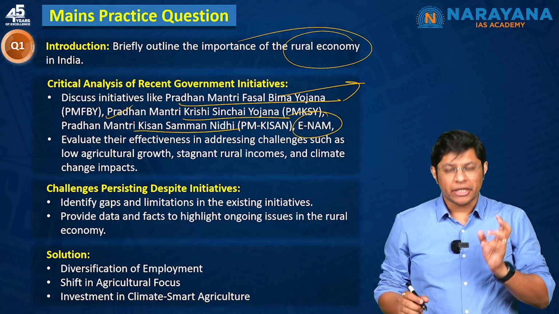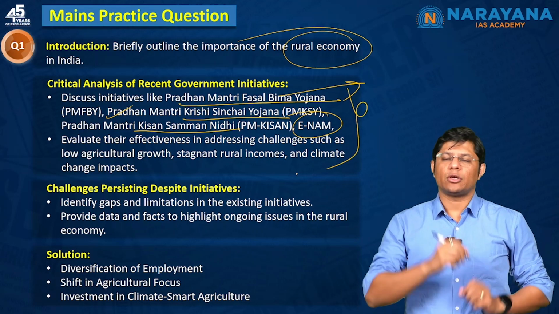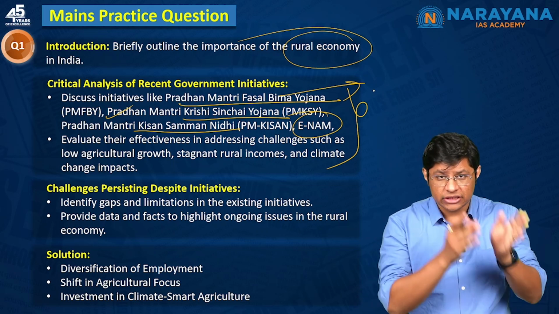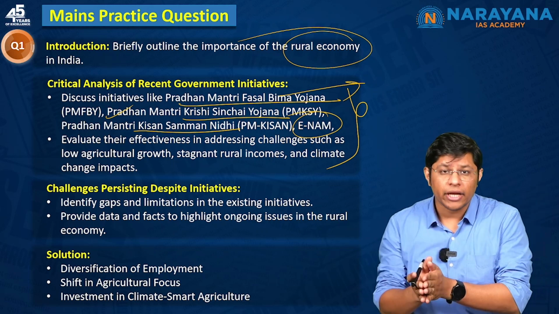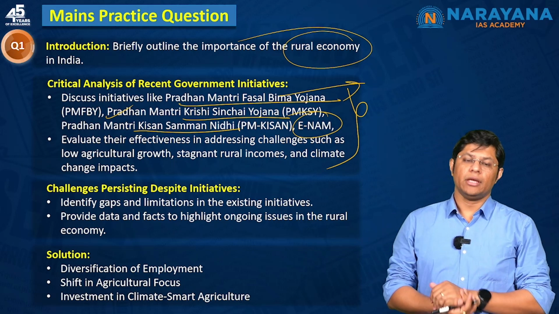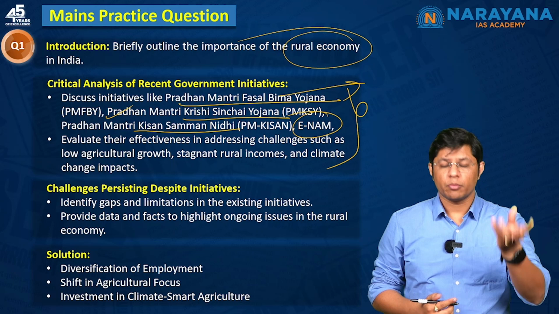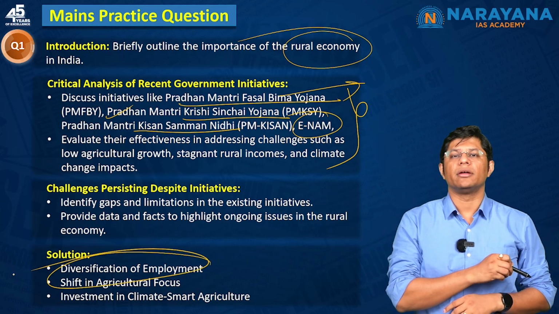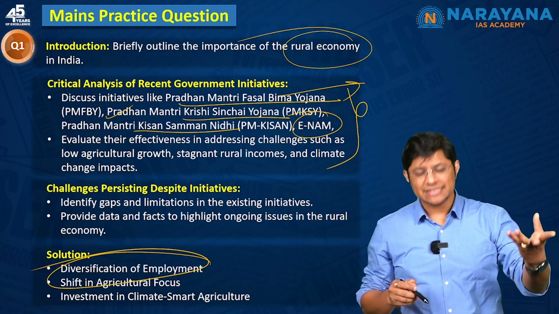You can mention that despite the government of India launching so many initiatives, the existing infrastructure is not adequate to boost economic activities. Finally, in the solution, mention that we have to focus on diversification of employment and invest heavily in skill development.